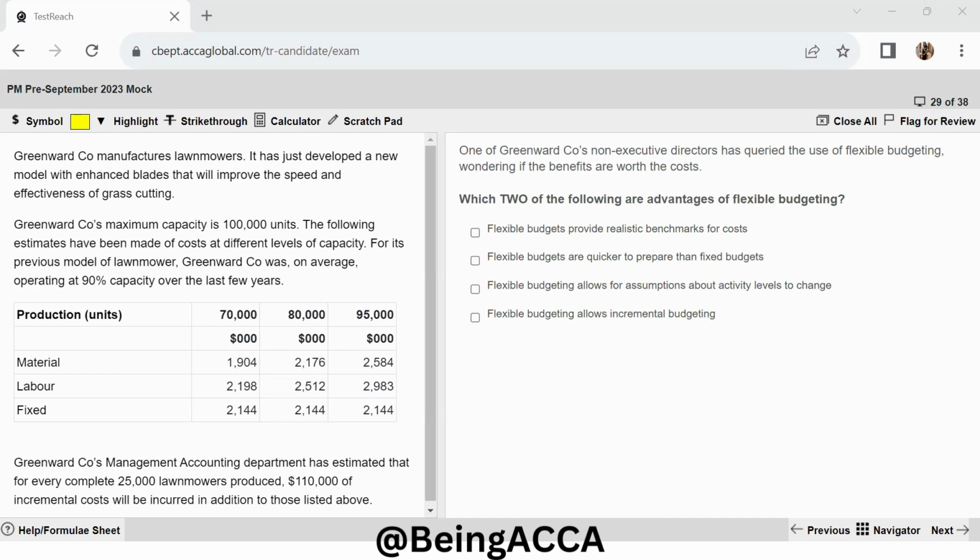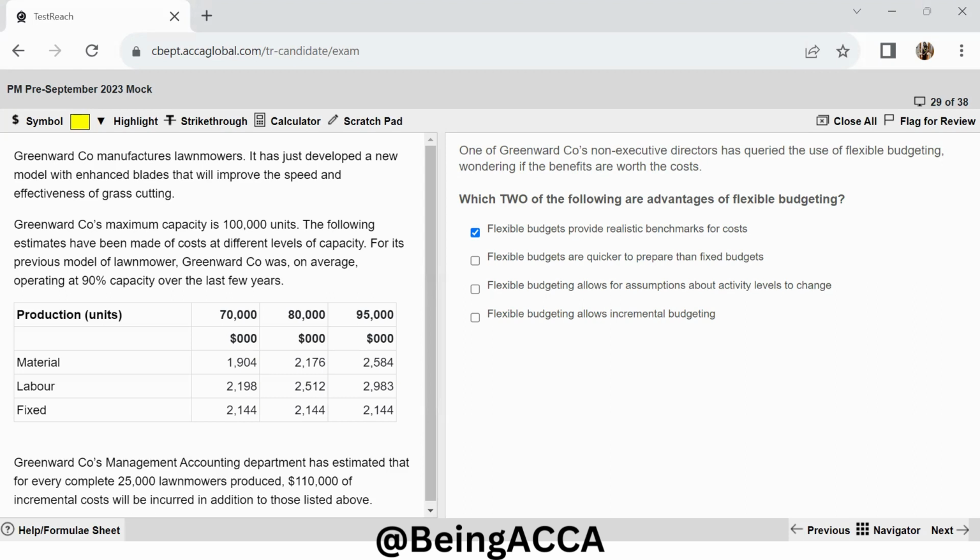Flexible budgets provide realistic benchmarks for costs. Now, this is absolutely correct. Why? Because when we are changing our budgets according to the level of activities, we know that, okay, according to this level of activity, this should have been my cost, and this is something that I have achieved. So it makes the comparison like with like, and hence a more meaningful comparison can be drawn.